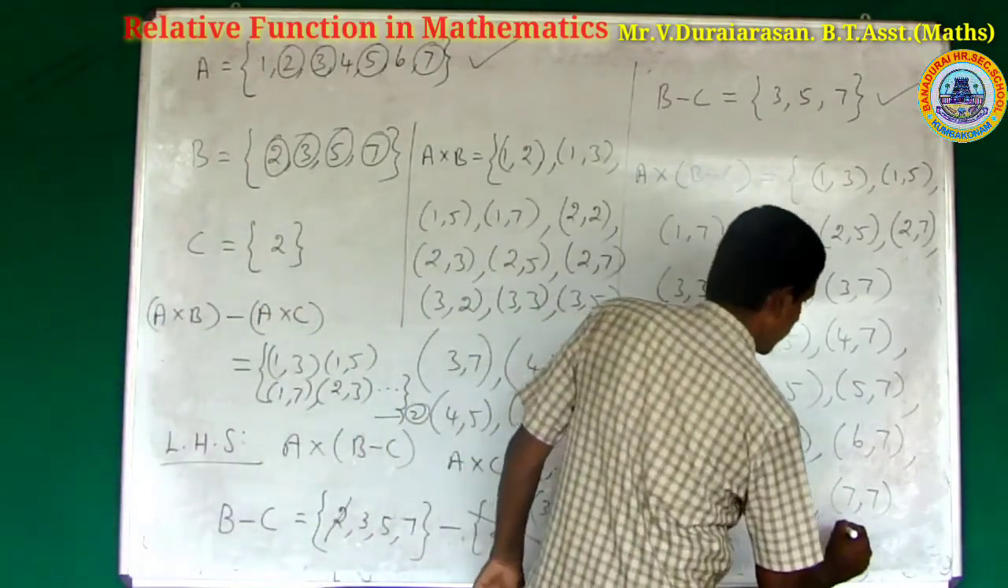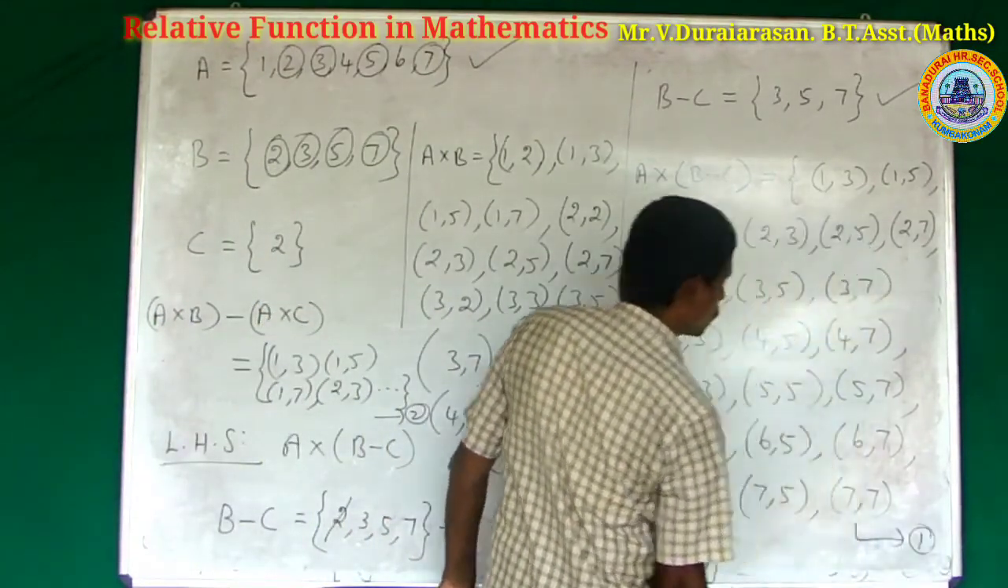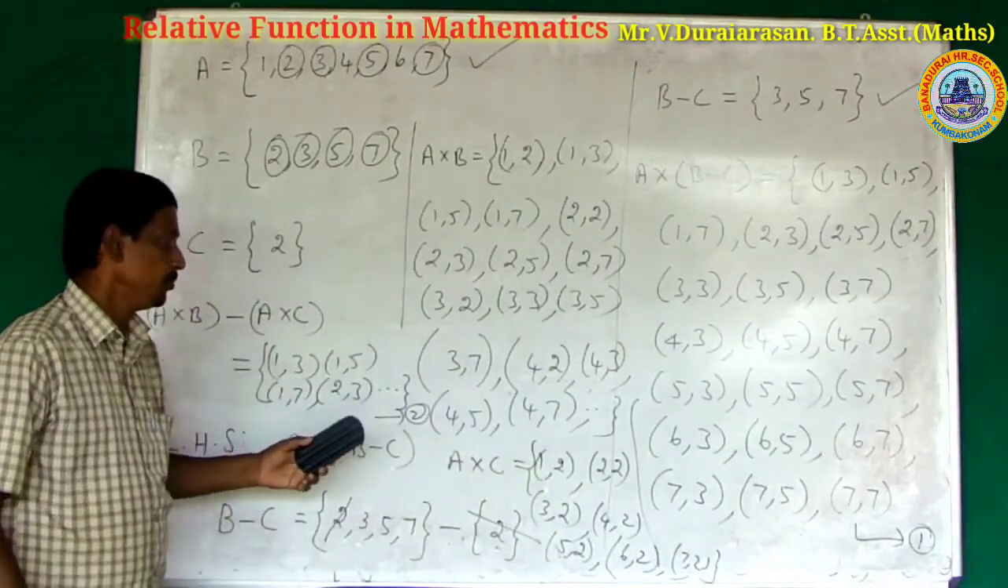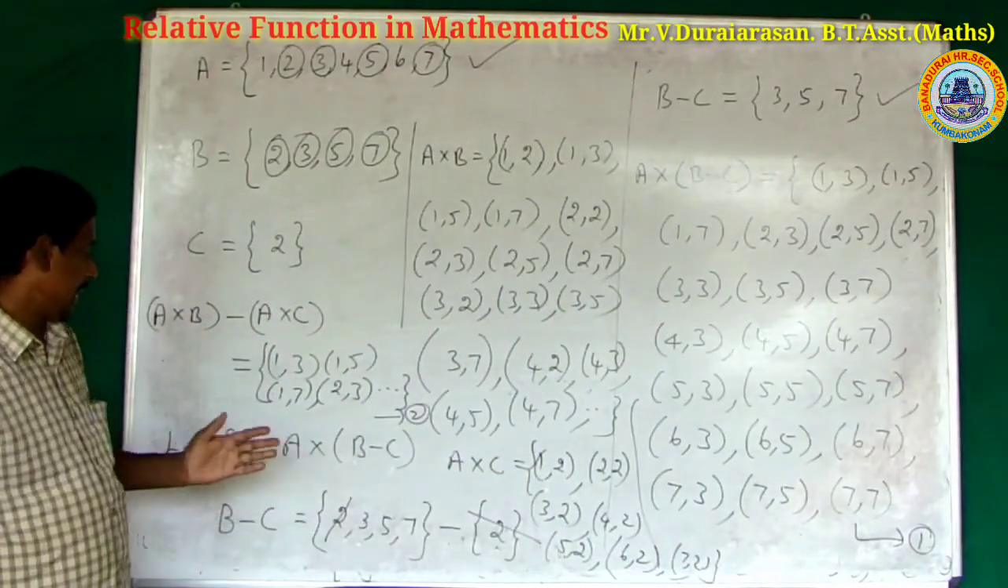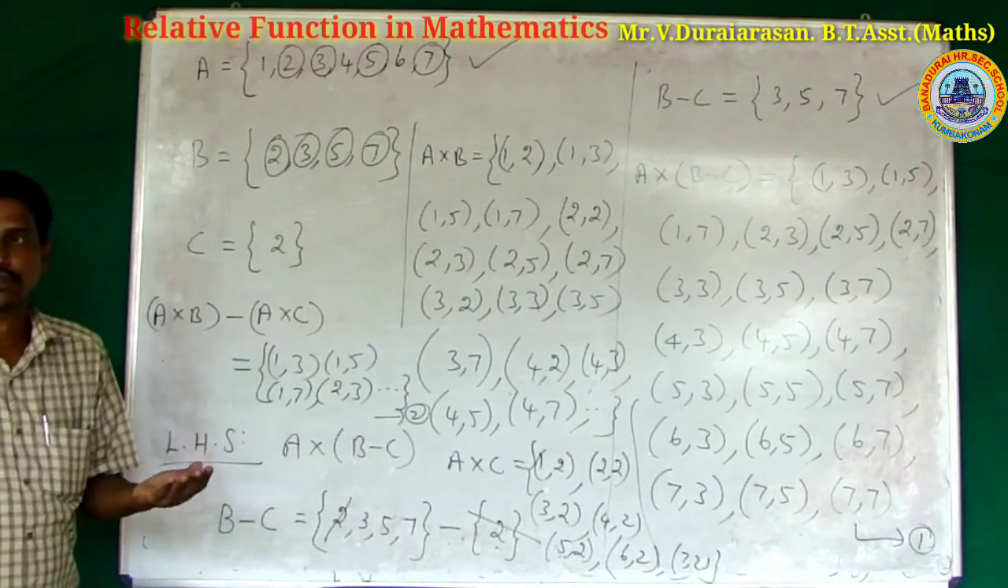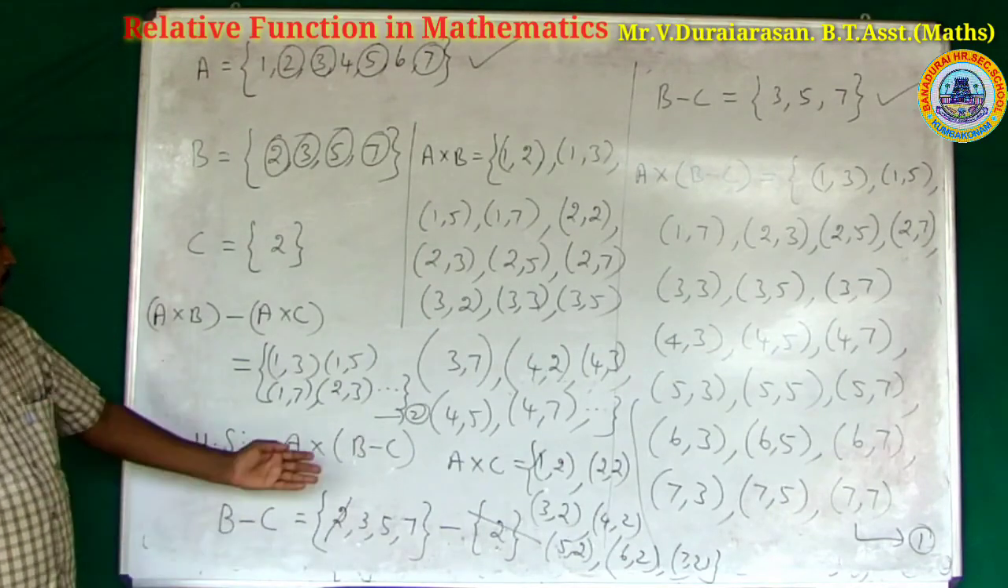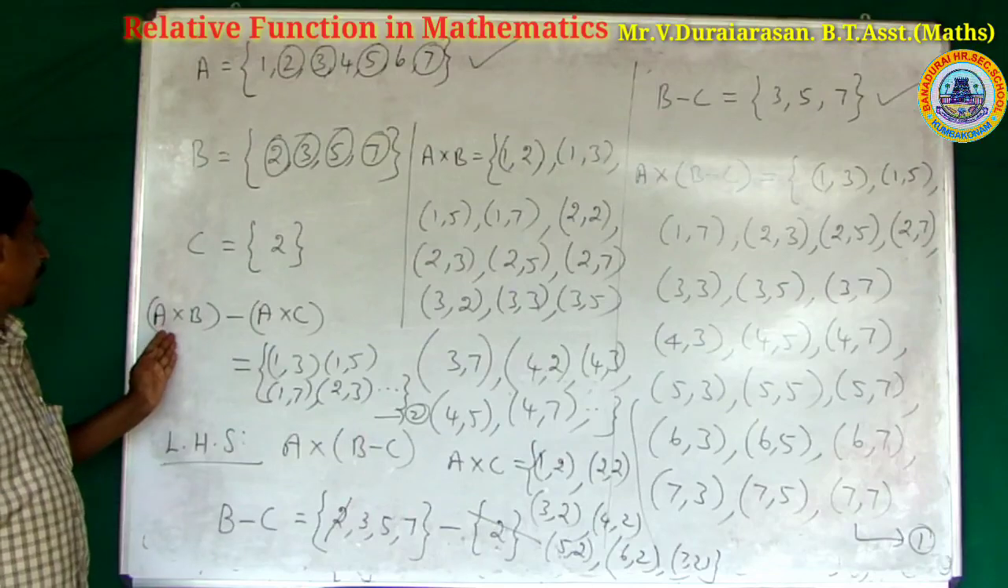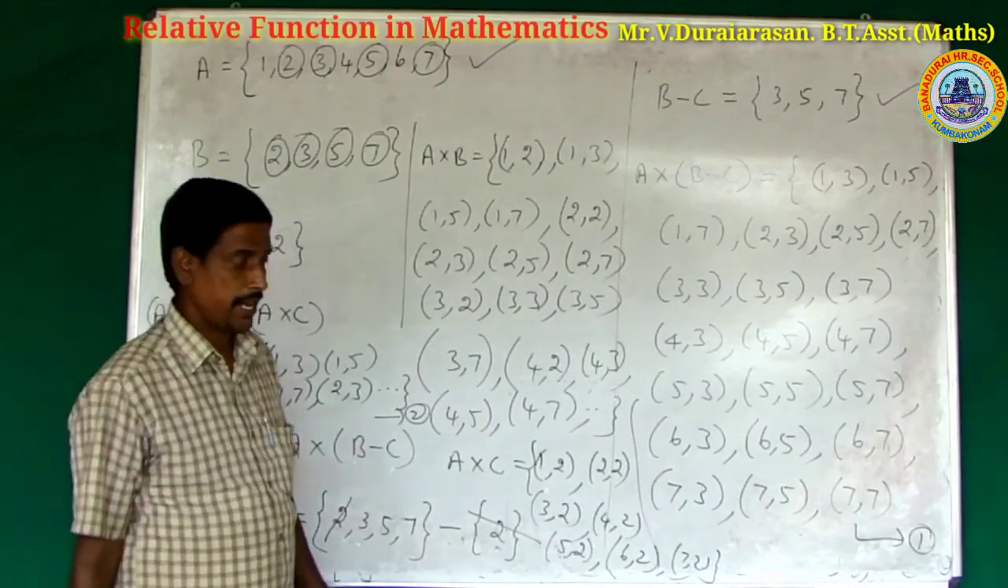Already, A cross B minus C is equation 1. From 1 and 2, we get the second result: A cross B difference C is equal to A cross B minus A cross C.